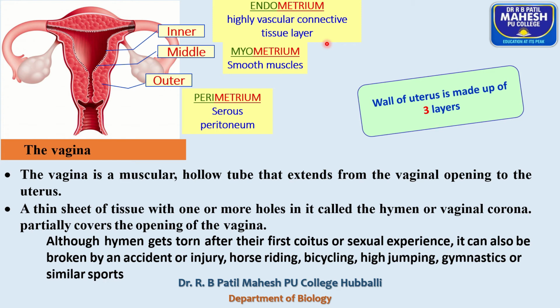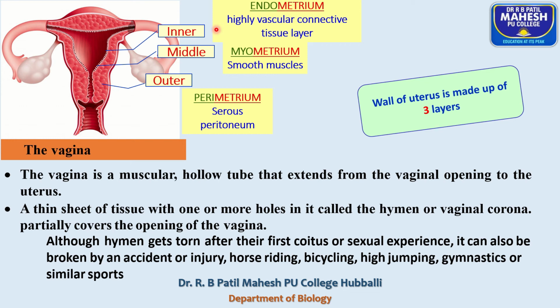The myometrium is followed by the innermost layer called endometrium, which is highly vascular connective tissue, and this endometrium undergoes cyclical changes at the time of the menstrual cycle.